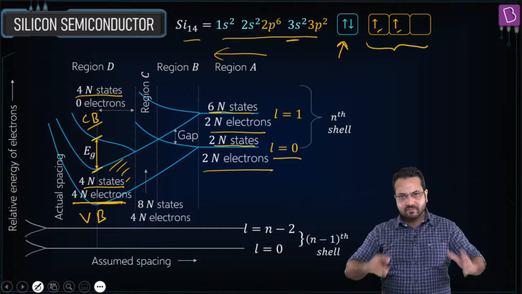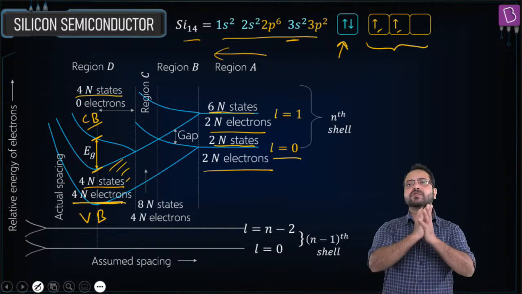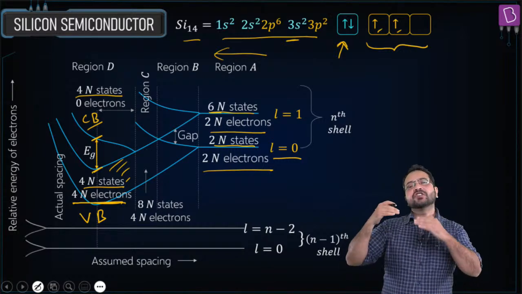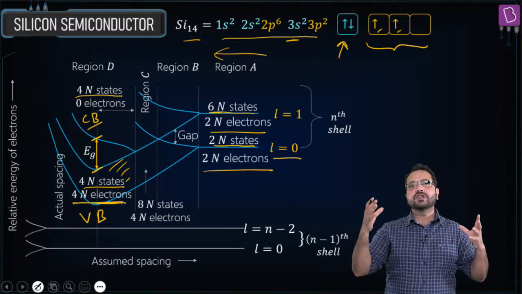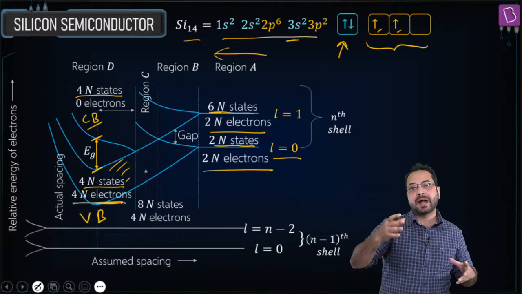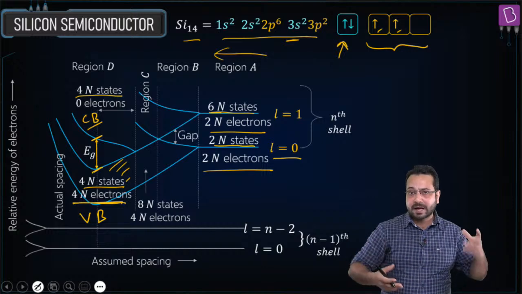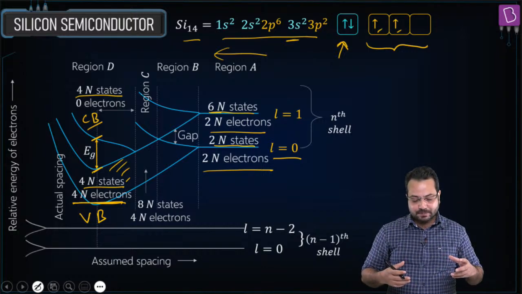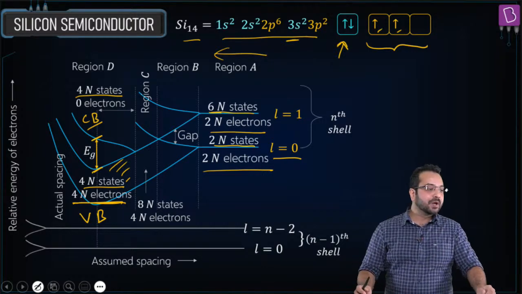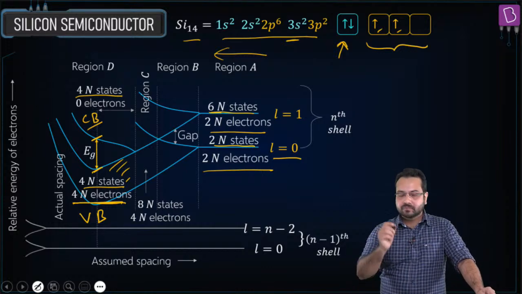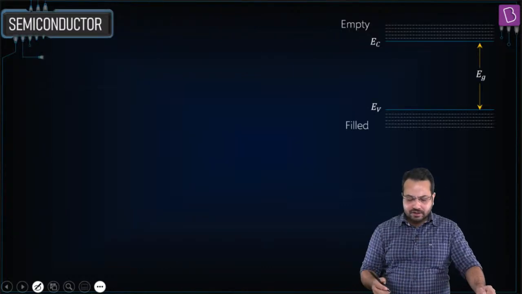Is that correct? So in a nutshell, when atoms are brought together, the discrete energy levels merge into each other and they form energy bands. The upper energy band is called the conduction band, the lower energy band is called the valence band, and there is an energy gap between them. Is that correct? Perfect.